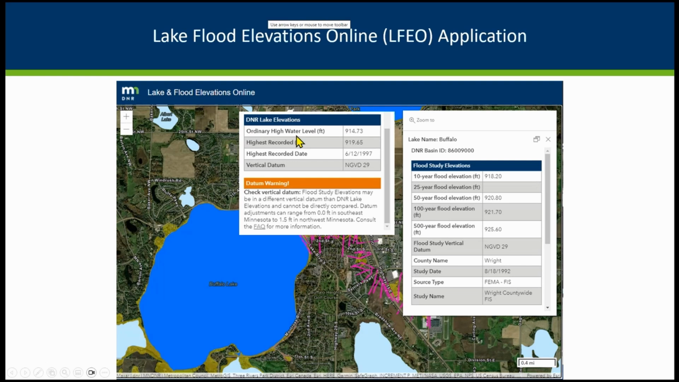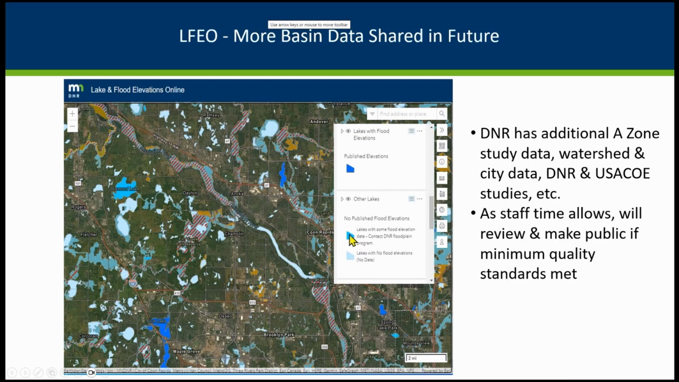We also, if you scroll down, if there's an ordinary high and a highest recorded, that will be included in here. Note that often the datum is going to be different for the DNR information, the ordinary high and those lake elevations. If they've got a detailed study, the datum will usually be 88, whereas most of our lake information, our ordinary highs and lake measurements, are in 29, or some of them are in 1912 datum. The other lakes, if they have an ordinary high, highest recorded, that'll be shown there, but there might be some that don't have any data.